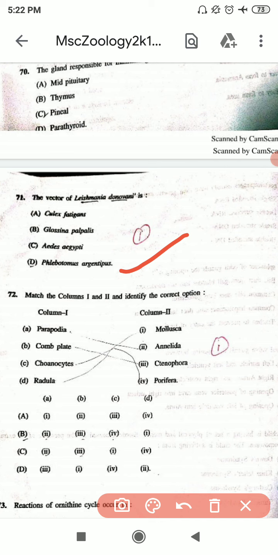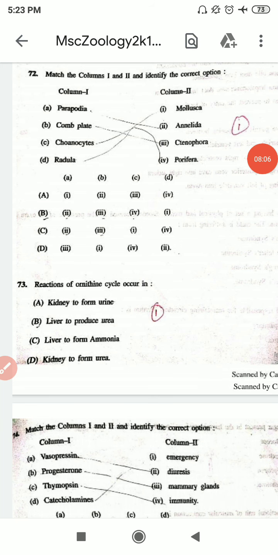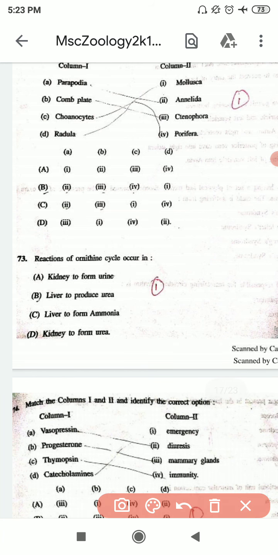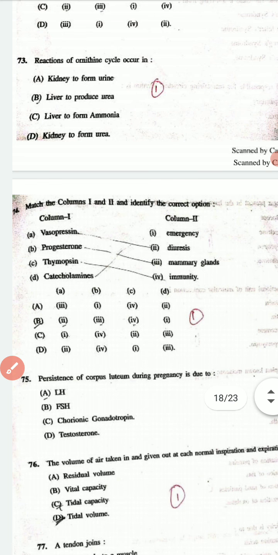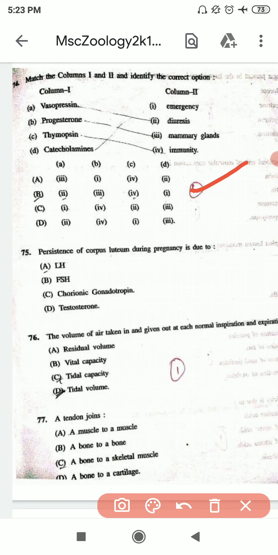72nd question is match column 1 and column 2, identify the correct option, and the correct option is B. 73rd question is reactions of the ornithine cycle occur in, and the correct option is B. 74th question is match column 1 and 2, and the correct option is B. 75th question is persistence of corpus luteum during pregnancy is due to, and the correct option is A.